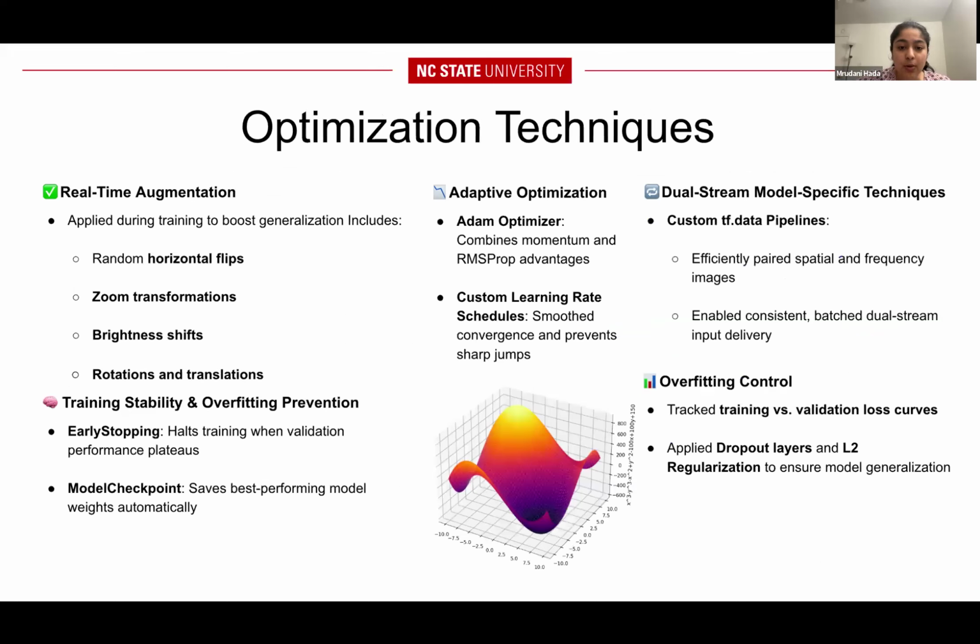To optimize all models, we followed structured training workflows: real-time augmentation with flips, zooms, and brightness shifts, early stopping and model checkpoint to avoid overfitting, and custom learning rate schedules with the Adam optimizer. For the dual models, we implemented custom tf.data pipelines to pair images across streams and ensure consistent batch delivery. We carefully tracked training versus validation loss to detect overfitting and used dropout layers and weight regularization to ensure generalization.